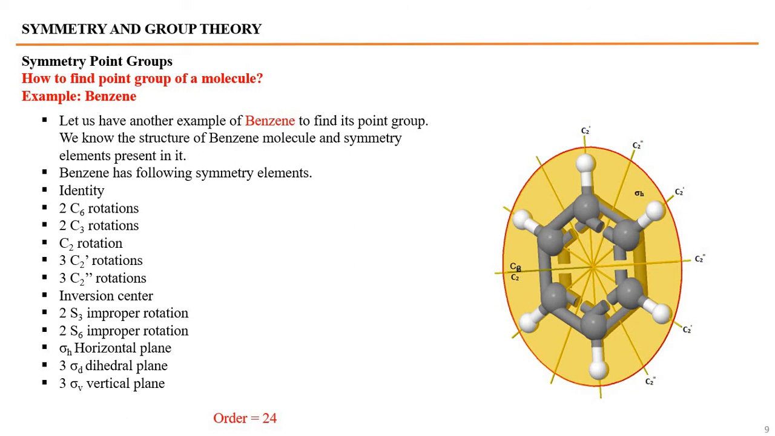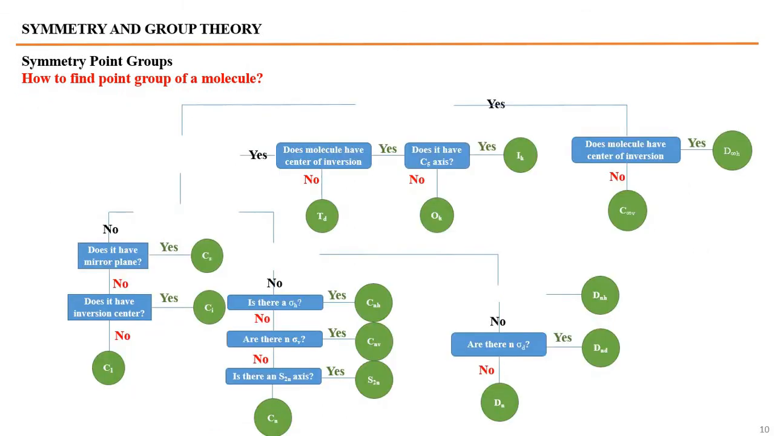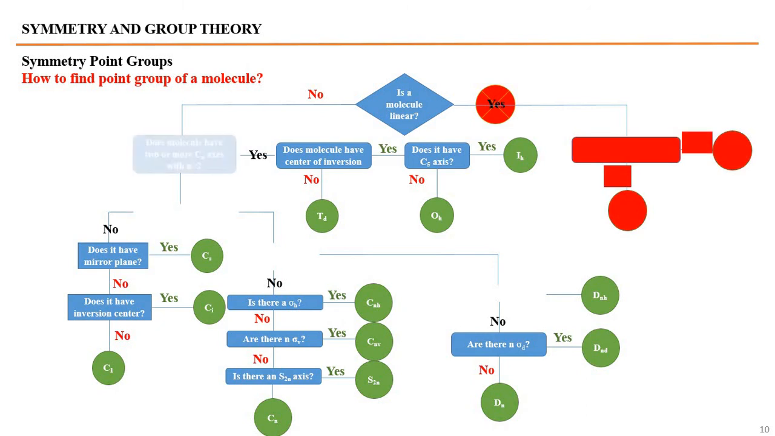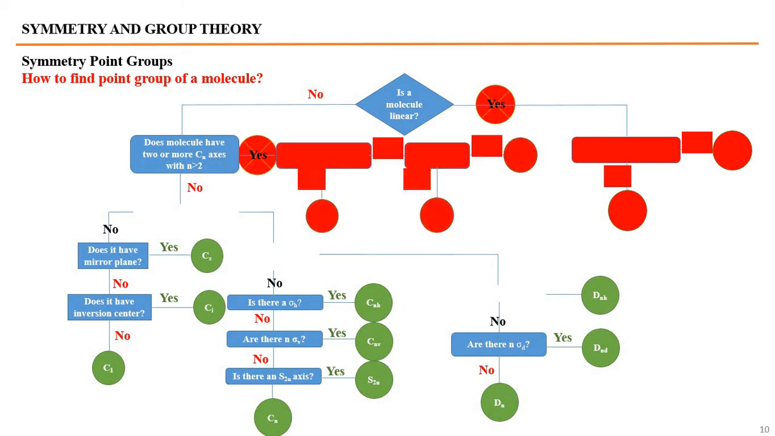Now find out the point group of benzene by using the flowchart. Again, the first condition: is the molecule linear? No, it's not a linear molecule, so the right hand side will be blocked. Go to the next condition. Does the molecule have 2 or more Cn axes with n greater than 2? No, it does not have. There is only one C6 and only one C3, not greater than 2. The yes side will be blocked.